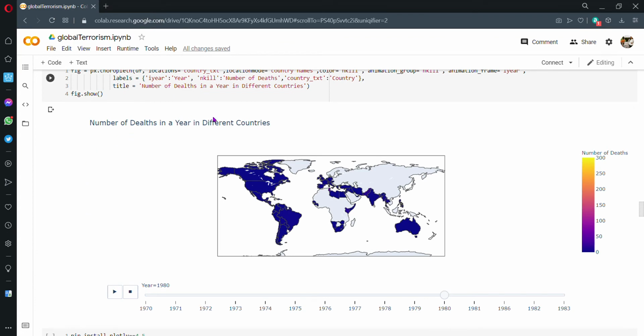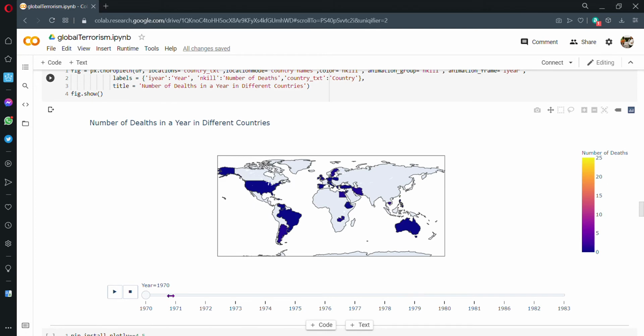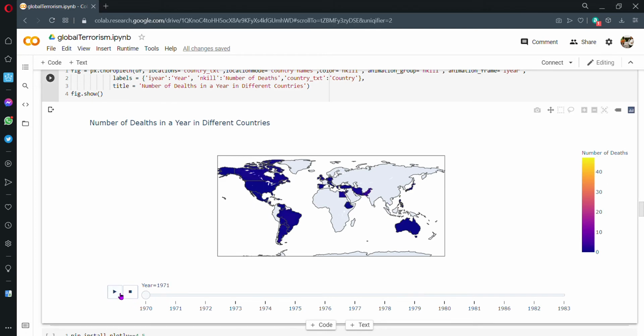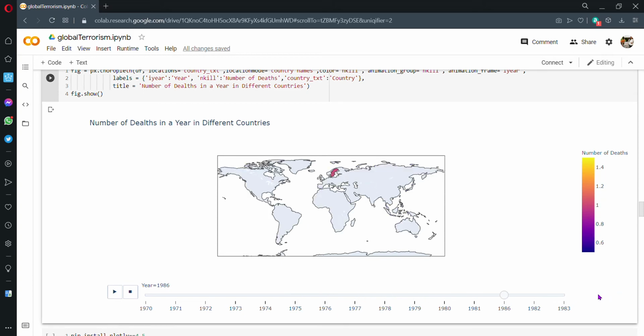Again, we have the number of deaths in a year in different countries. This has an animation effect to it. So I bring back the slide here. It highlights the attacks in different countries over different years. So this is that.